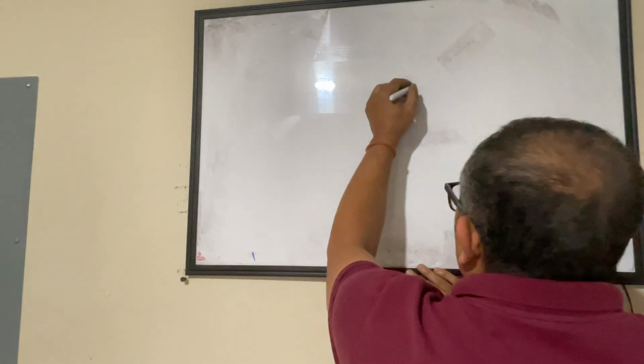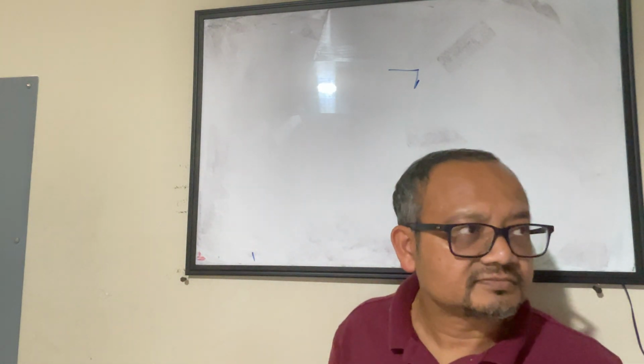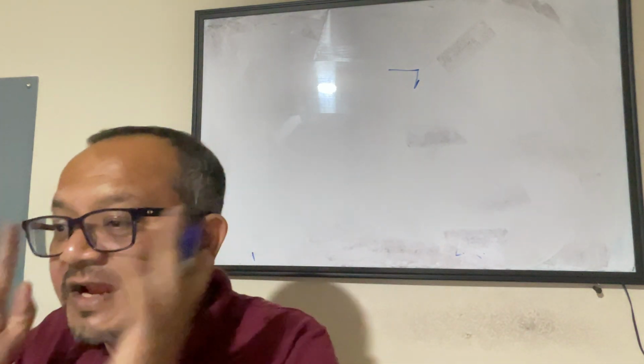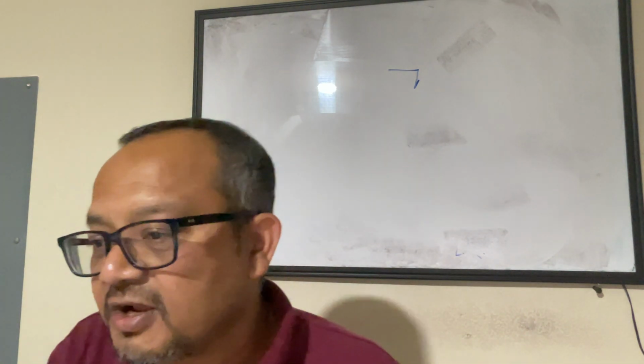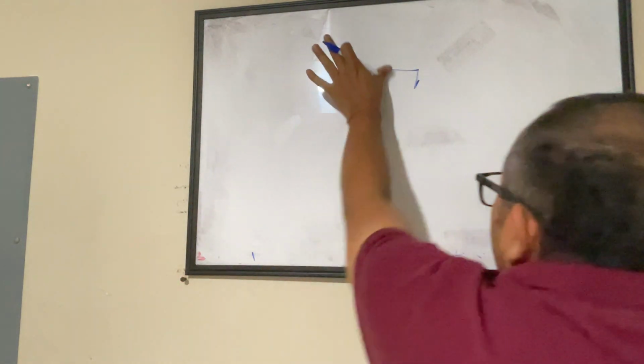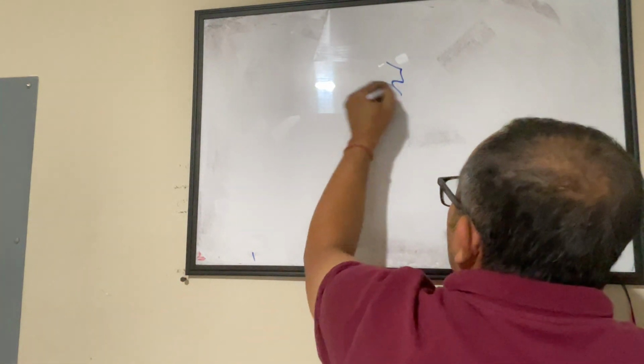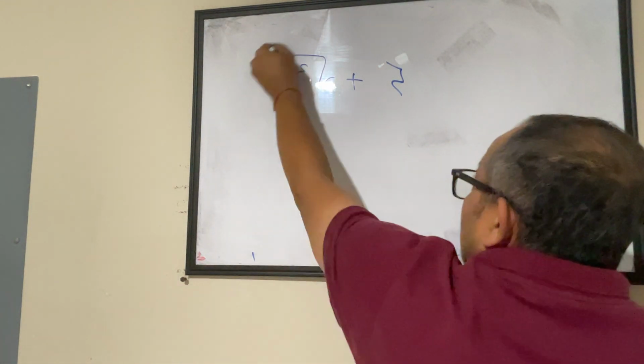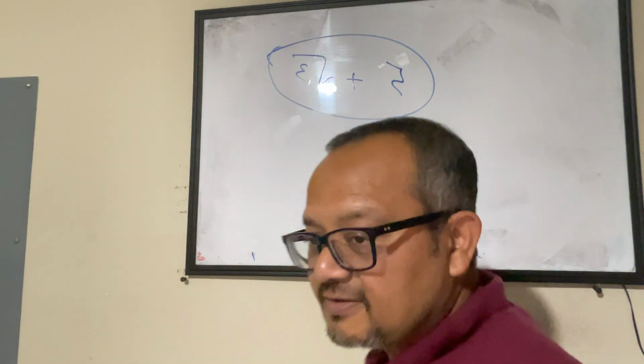Now, let's say if I add one rational number and one irrational number, what will it become? Will it remain rational or will it become irrational? Meaning, I have a 5 and I'm adding square root 3 to it. Will this become irrational or is this rational?